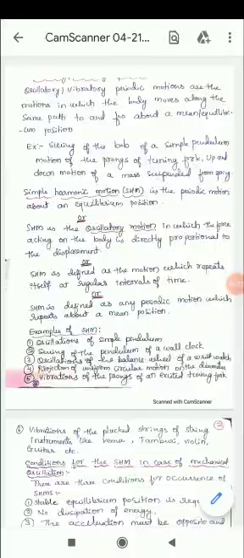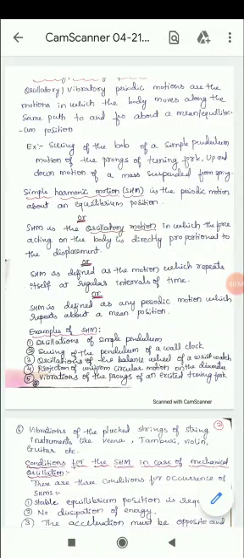Simple harmonic motion. Here you have to learn about what is oscillatory or vibratory motion. It is the periodic motion in which the body moves along the same path, that is, to and fro motion about a mean equilibrium position. Examples are the swing of the bob of a simple pendulum, motion of the prongs of a tuning fork, and up and down motion of a mass suspended from a spring.